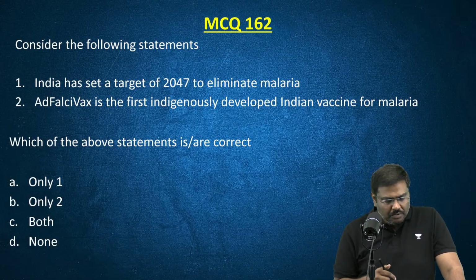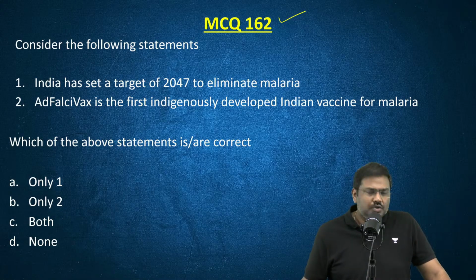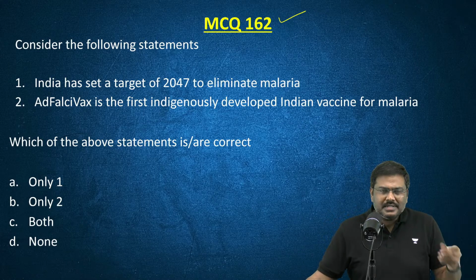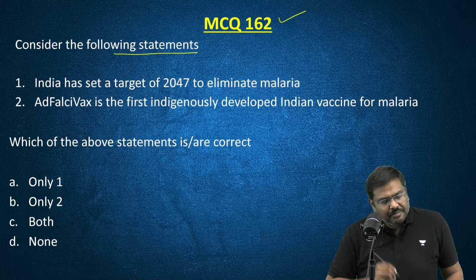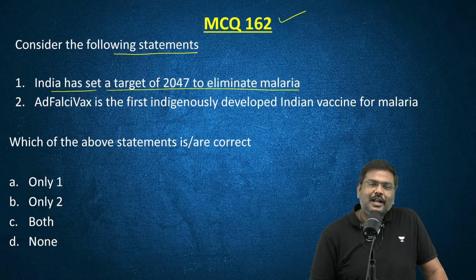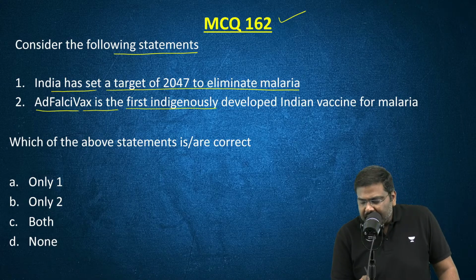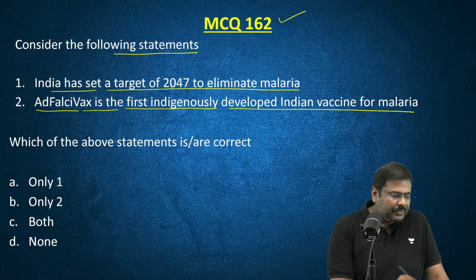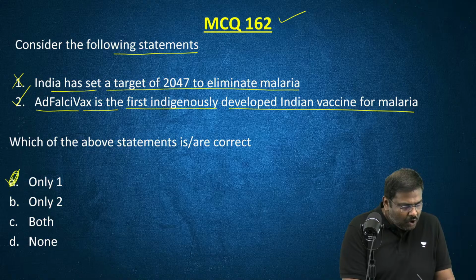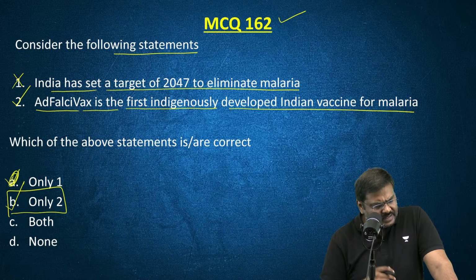Done? So, based on this, please solve MCQ number 162 now. Solve the MCQ quickly because it is an easier MCQ having seen the data some time ago. Consider the following statements. India has set a target of 2047 to eliminate malaria. Now also some of you will make a mistake. Adfalcivax is the first indigenously developed Indian vaccine for malaria. Second one is correct. First one is incorrect. The right option for the question will be option B. Only the second statement is correct.